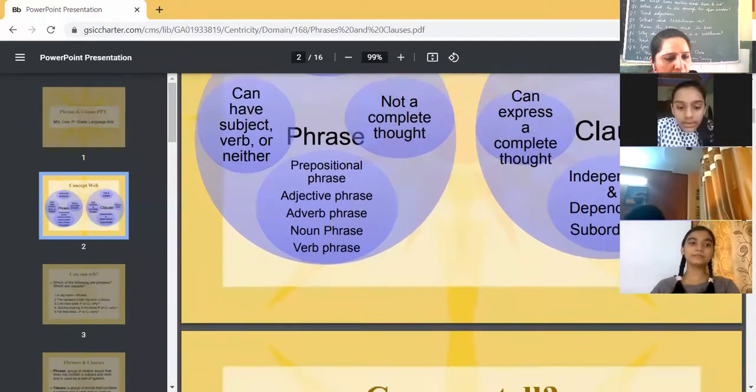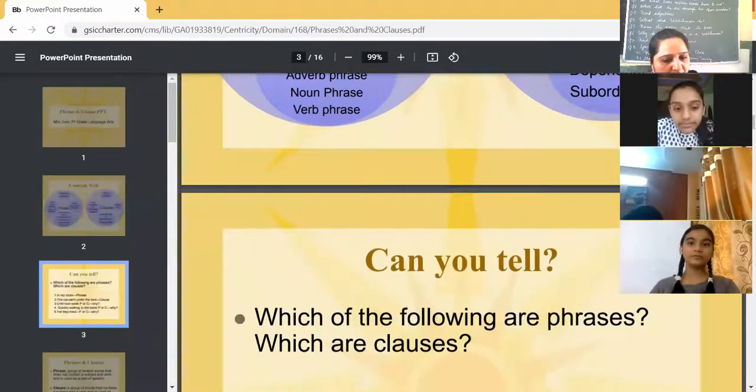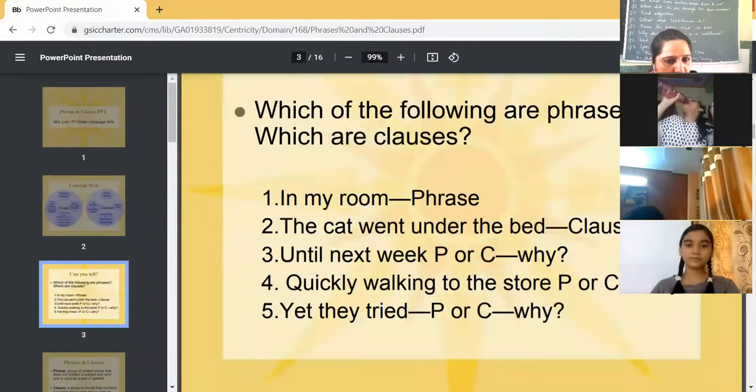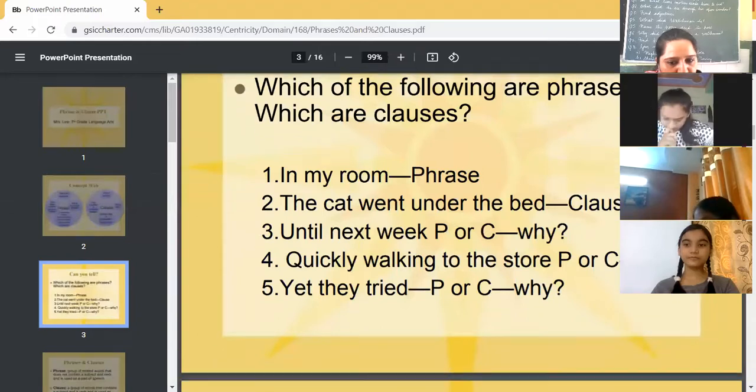Yes, ma'am. Now you can again see these sentences, which are the following, phrases, and they have given you two examples. Like in my room, it is a phrase because it is not giving the complete meaning. Okay, the cat went under the bed. So you can see here the subject is there, the verb is also there, and it is making complete sense. So it is a clause. Okay, am I clear? Until next week, phrase, ma'am, because it is not giving a complete thought. Again, quickly walking to the store, not giving a complete sense. So it is a phrase.